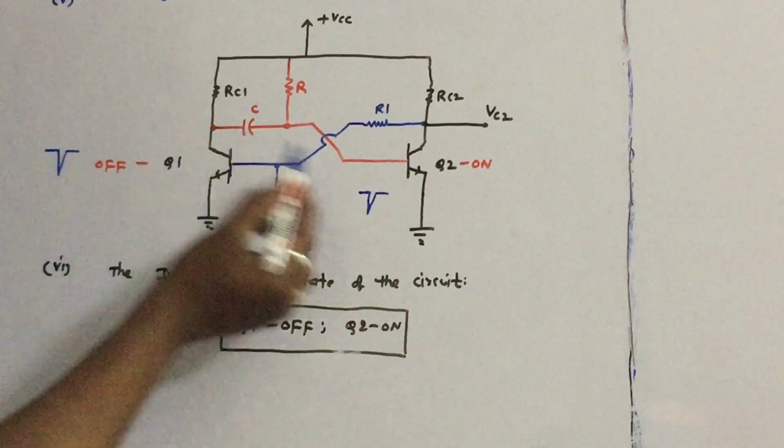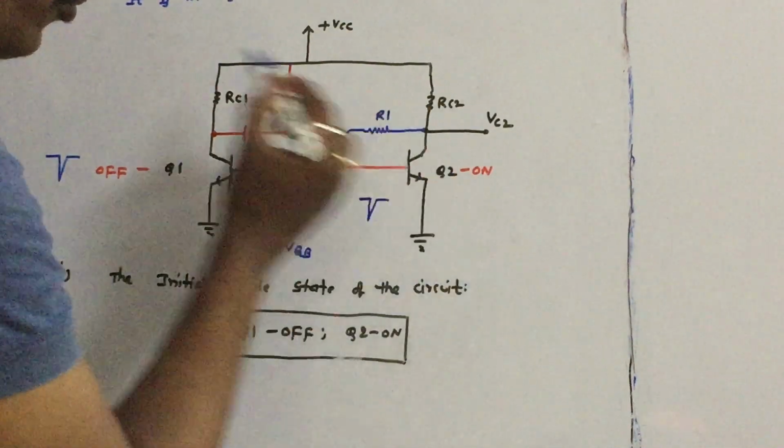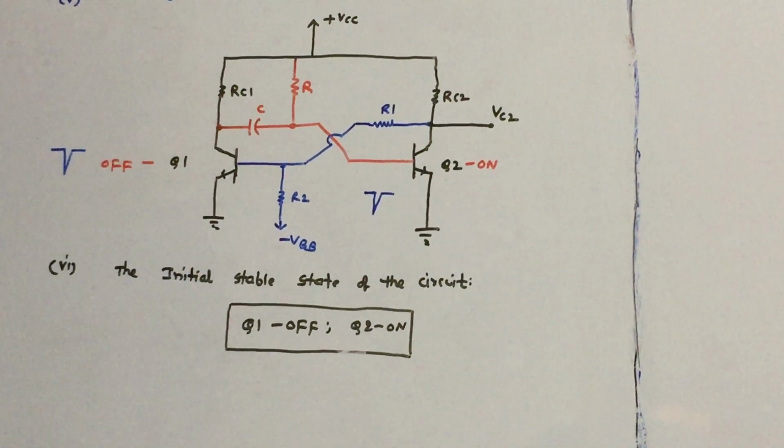So these are the two methods you can switch off Q2. So that is the next point we are going to mention.